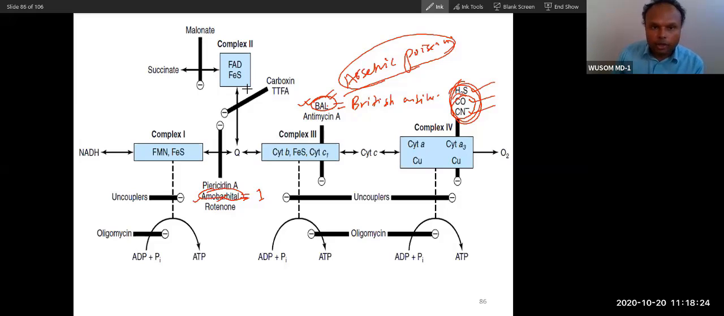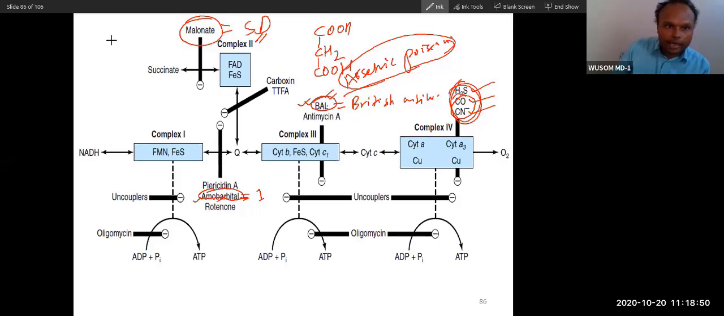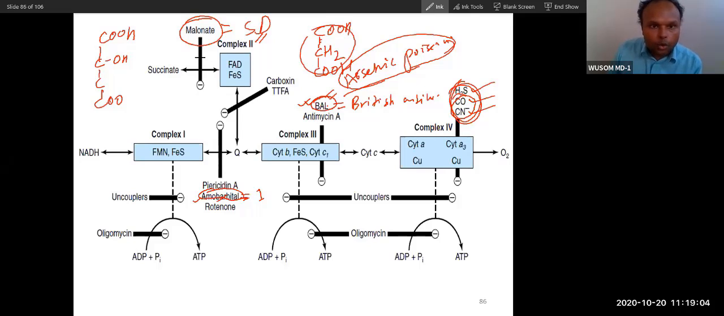Now let's see the complex 2 inhibitor. Don't you think we have already done malonate as a succinate dehydrogenase inhibitor? Complex 2 is succinate dehydrogenase. So malonate, if you remember, I told you, is a dicarboxylic acid with 3 carbons, like this. This is malonate. Don't confuse malonate with malate. I told you, dicarboxylic acid, malate. You put 1 carbon here, like this, and then you add OH here. This becomes malate. This is malonate, the inhibitor of complex 2.